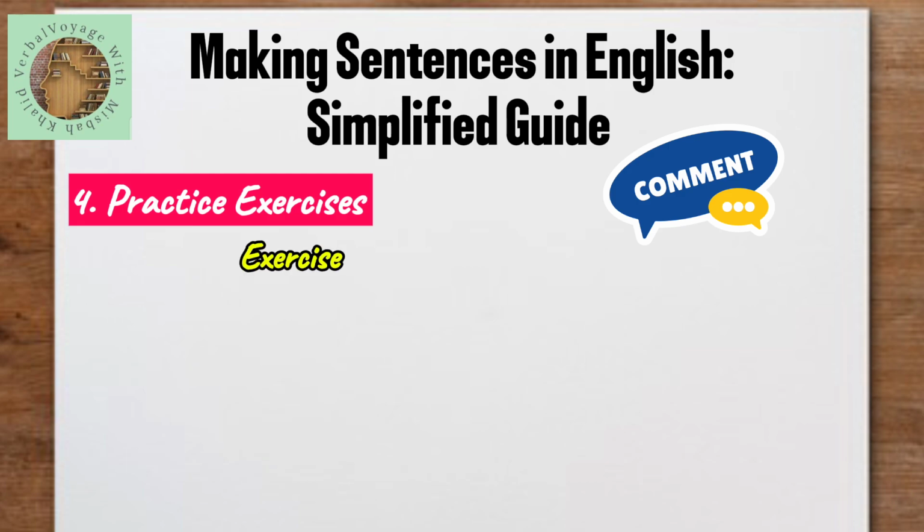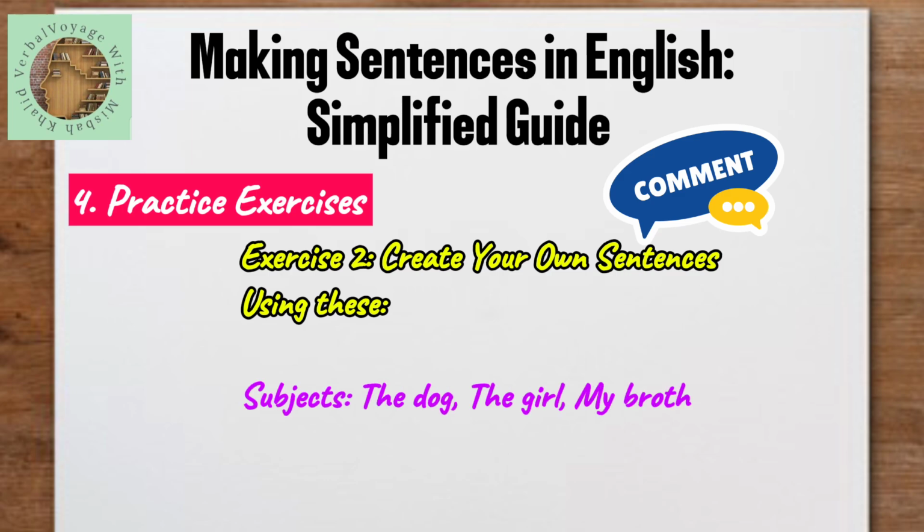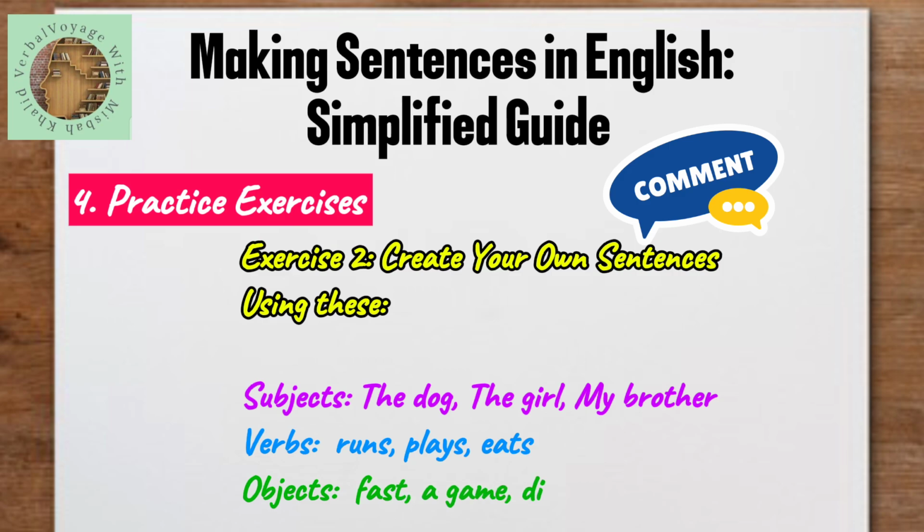Exercise 2. Create your own sentences using these subjects: the dog, the girl, my brother. Verbs: runs, plays, eats. Objects: fast, again, dinner.